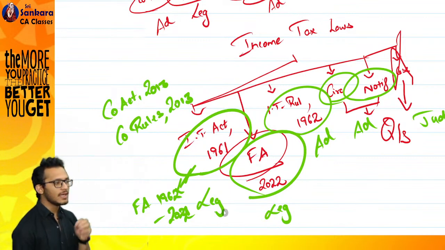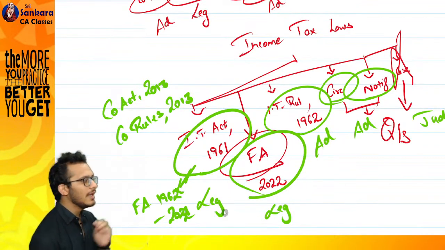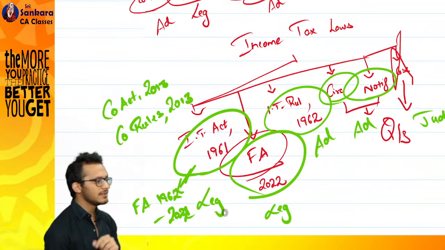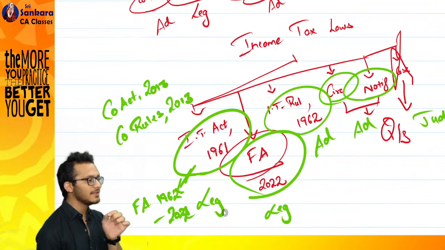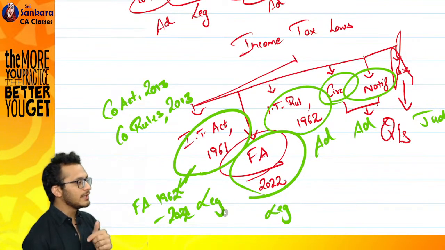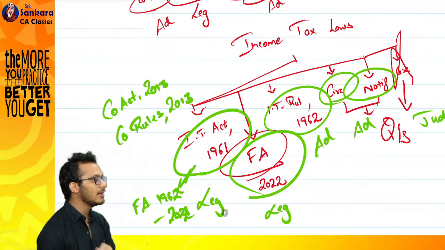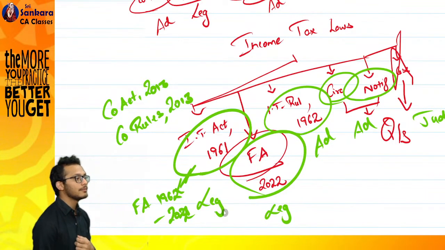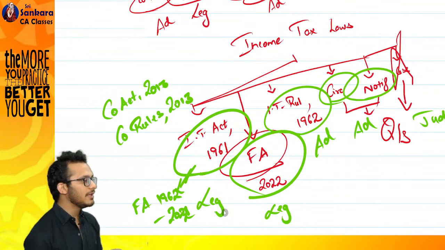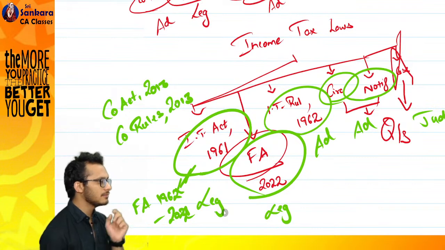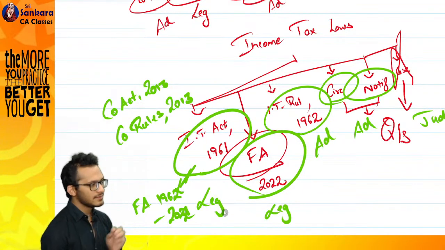Understand what is happening: in government, every kind of act will have its own special ministry. That is why in the Companies Act you have something called MCA, the Ministry of Corporate Affairs. When it comes to income tax, this is about finances, so it is handled by the Ministry of Finance. Any doubts till now? No? So we'll give our recommendations to the Ministry of Finance. The Ministry of Finance will take the recommendations and alter the bill.